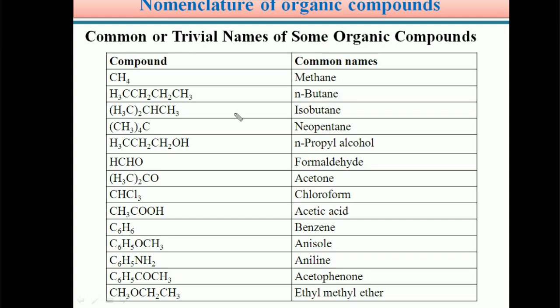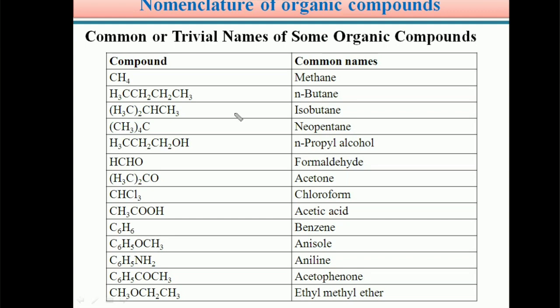So what is this IUPAC system? How we assign a name for a given organic compound according to IUPAC rules, we can see in detail. Before going to discuss the IUPAC nomenclature system, based on the origin of a particular organic compound or certain properties of the compound, there are common names for certain organic compounds.